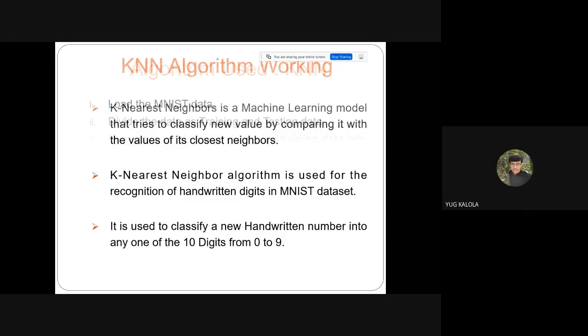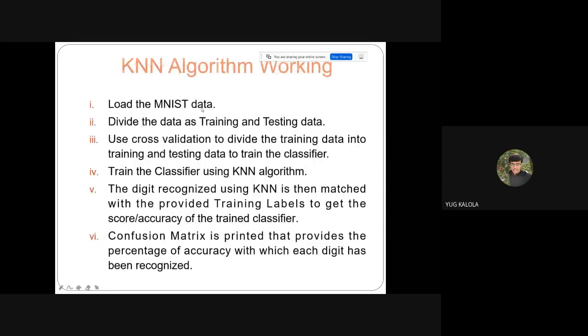This is the working of the algorithm. We have to load the data set, then train and test the data, where the ratio we have kept is 0.5 for both. Then we will cross validate whether it is giving the correct output or not. Then we will train one more time using the KNN algorithm. Then we will predict the number, and we will find the accuracy and confusion matrix.